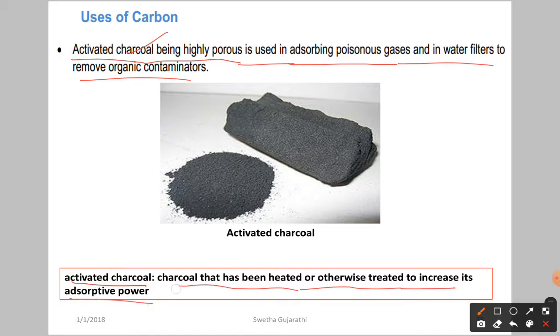Simply, charcoal is heated to increase its absorption power, meaning the surface area increases. That is called activated charcoal. Because of that absorption capacity, we use it for absorbing poisonous gases and to remove the contaminants from organic materials.